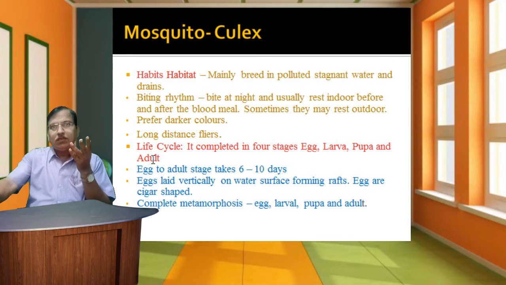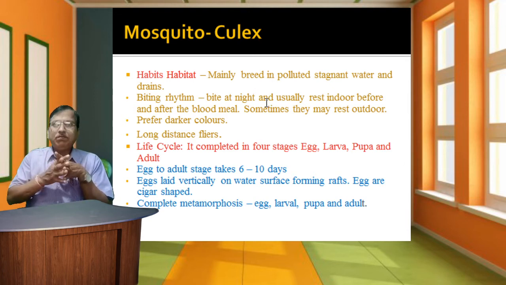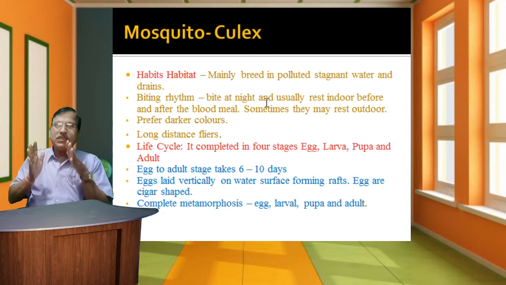This is the habitat of the Culex mosquito. They mainly breed in polluted stagnant water and drains. Biting rhythm: they bite at night, and usually rest indoors before and after the blood meal. Sometimes they may rest outdoors, and prefer darker colors. They are long distance flyers. Next is the life cycle of this species.